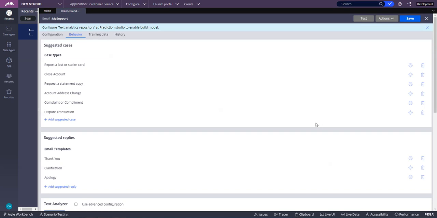Okay, all right. We are going to see the last part of Pega capability, which is a text analyzer. This is a different type of model apart from predictive models and adaptive models. With this, the primary use case is when customers send emails back to the company saying that they are happy or unhappy with the service. For those emails, we are going to capture the sentiment, classify the emails, and properly route them to the right channel and right operator, right?